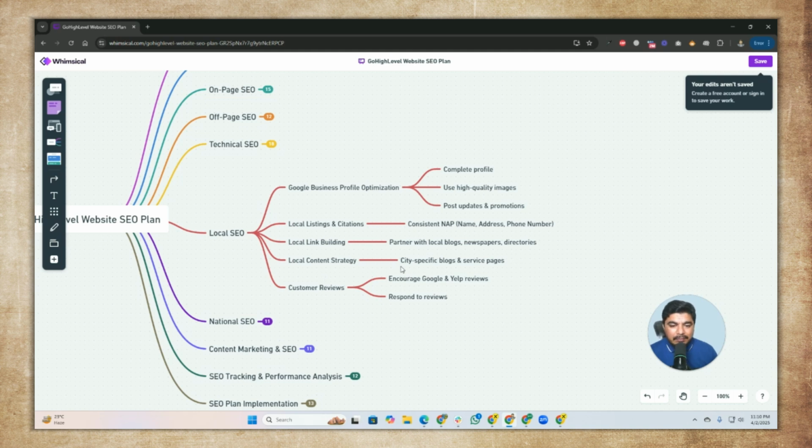Local content strategy: we will make a specific city strategy. For example, we will say plumber in New York, a plumber near me, and plumbers in this area. We can do some keyword research like this.